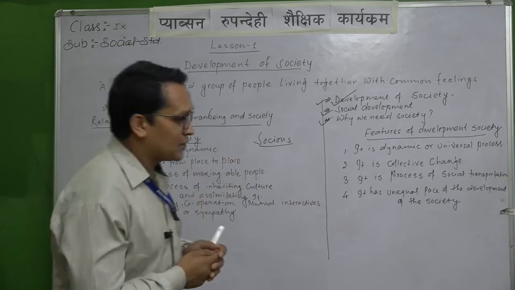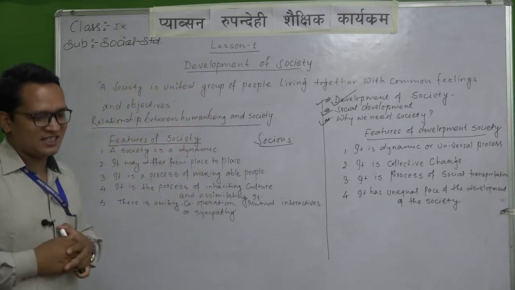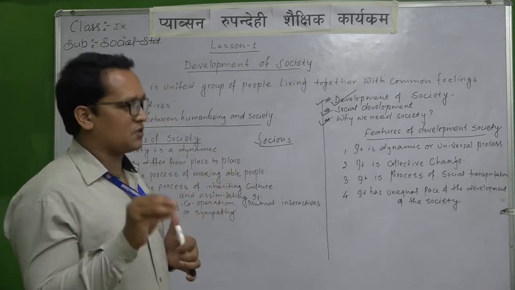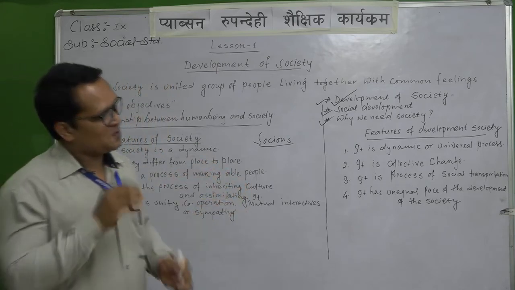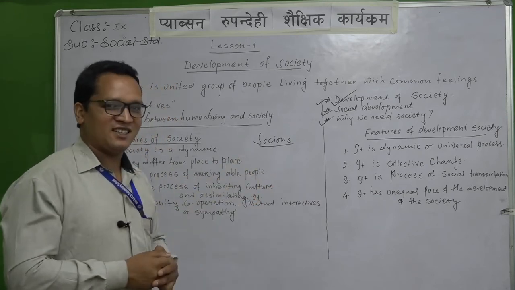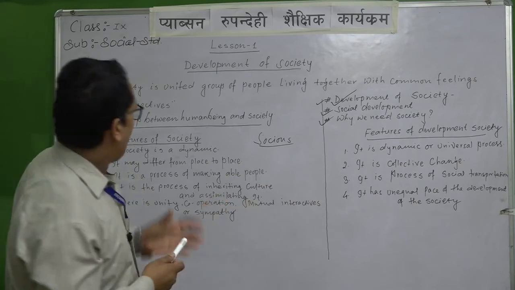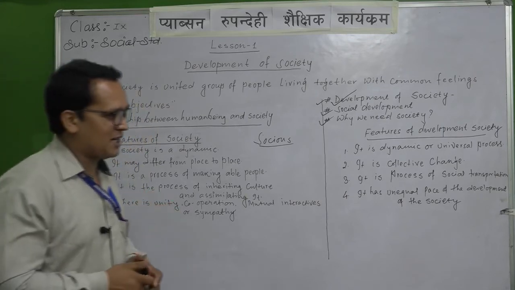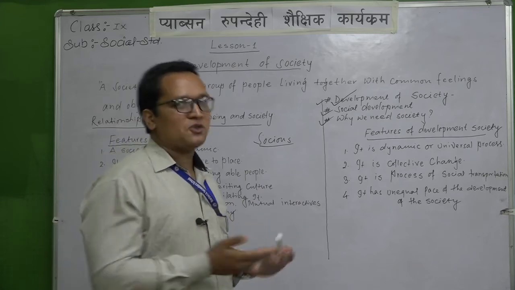By that way, today's lesson 1, development of society, I would like to summarize, students, in a very simple way. I feel that all students, please, it is a very easy and important subject. Okay, what is society? You know, you are playing in a society, you are learning from the society, so you can write what is society. I have written one simple definition: relationship between the human being and the society. Without society, no human being; without human being, no society.